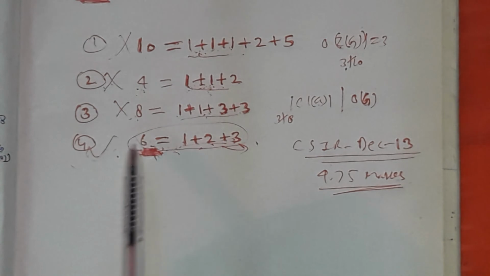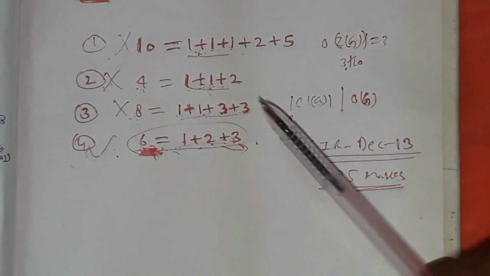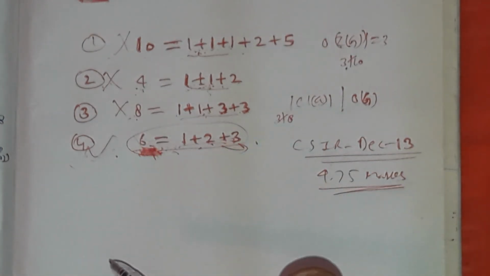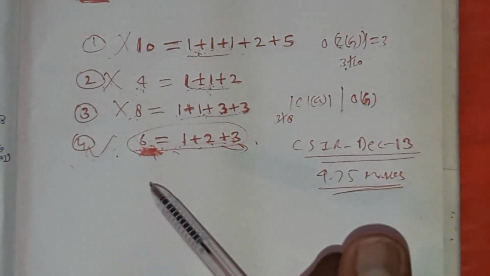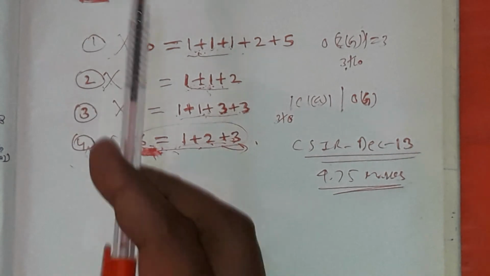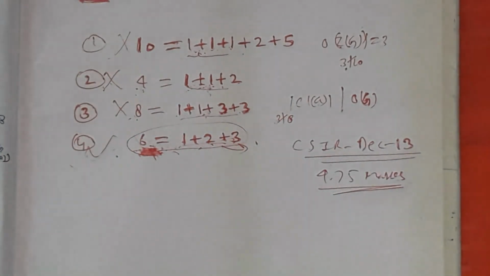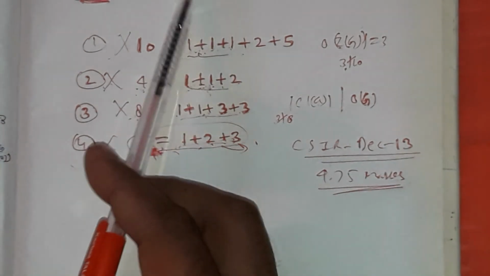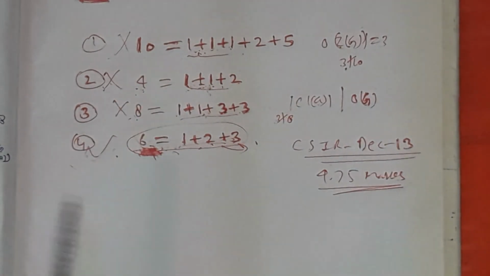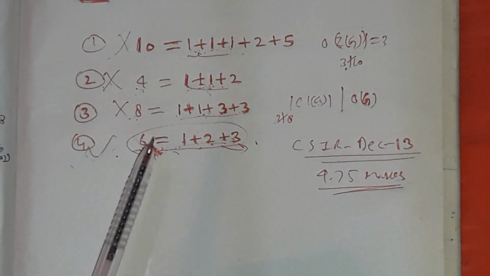Why? Because there is a group of order 6, Z6, whose class equation is 1 plus 1 plus up to 6 times. So the word cannot plays a major role here. So read clearly and then apply the reasoning and the theory very clearly.